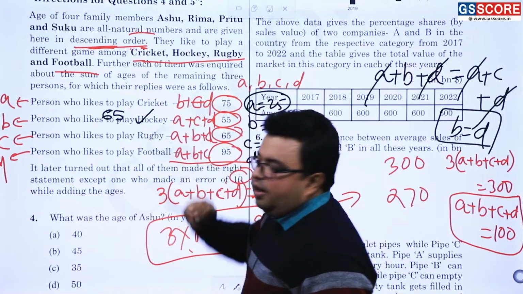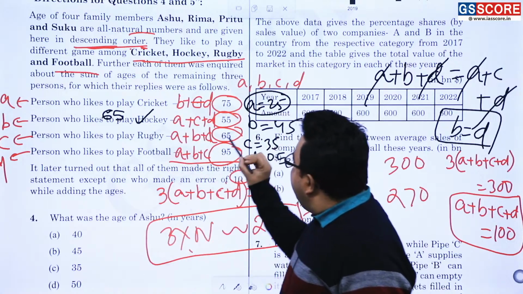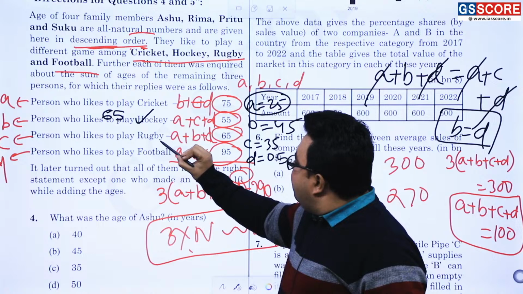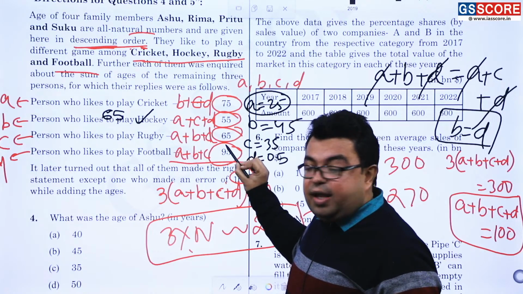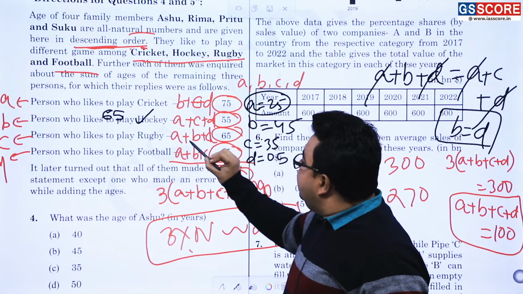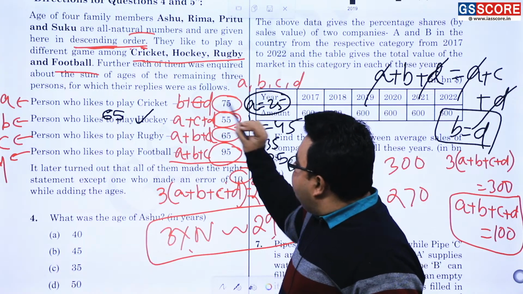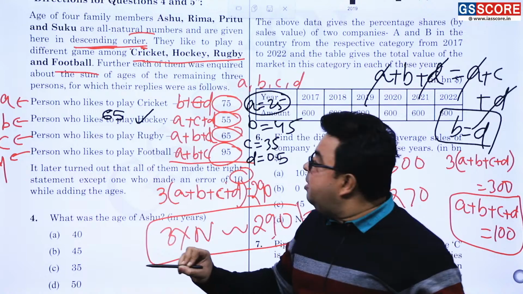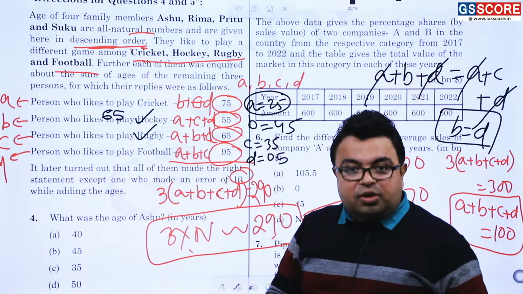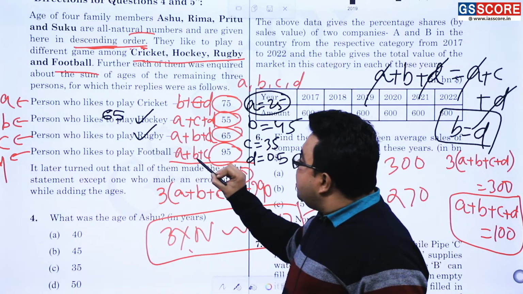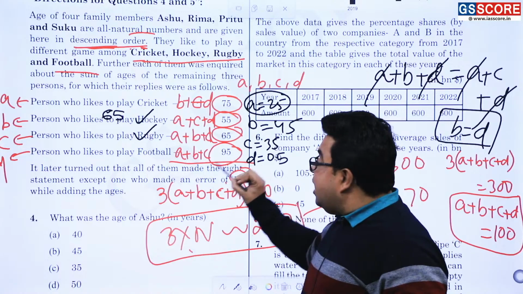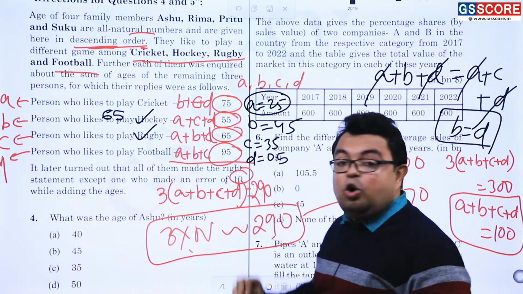He is exactly correct. In the similar manner, if he has given the incorrect answer, then this would be 75. Now this and this is equal. It means what? It means A plus B plus D is equal to C plus B plus D. It means two persons are of same age. So this is also correct. And now if A plus B plus C answer 95 is incorrect, it should be what? 105.